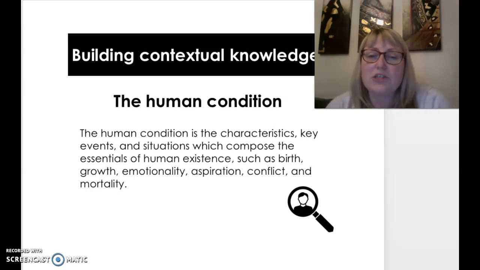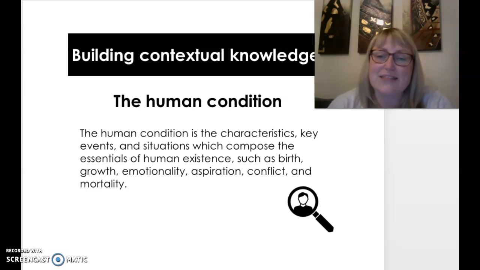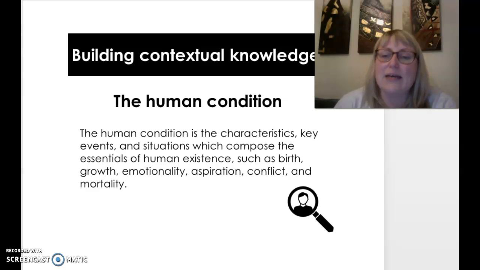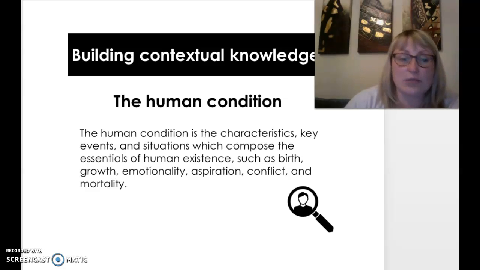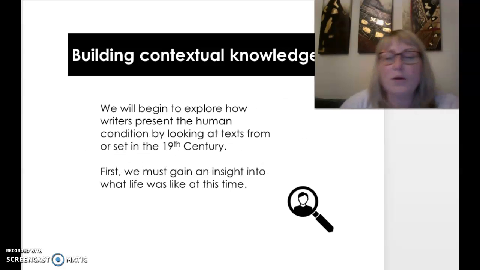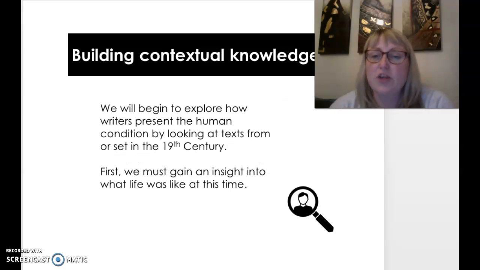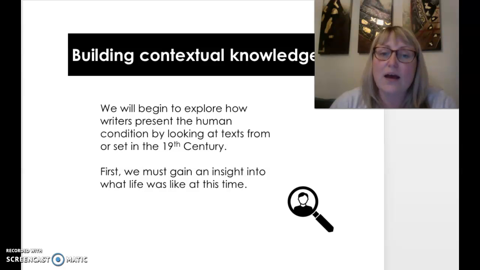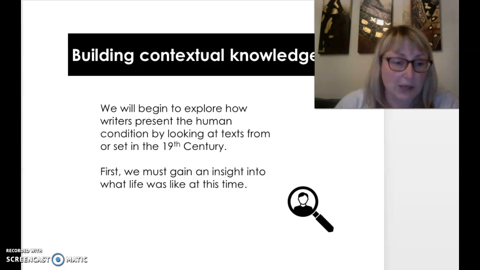The human condition refers to the characteristics, key events, and situations which compose the essentials of human existence, such as birth, growth, emotionality, aspiration, conflict, and mortality. And we'll begin to explore how writers present the human condition by looking at all of these texts set in the 19th century. But first things first, we need to recap that information to gain an insight into what life was like at the time.